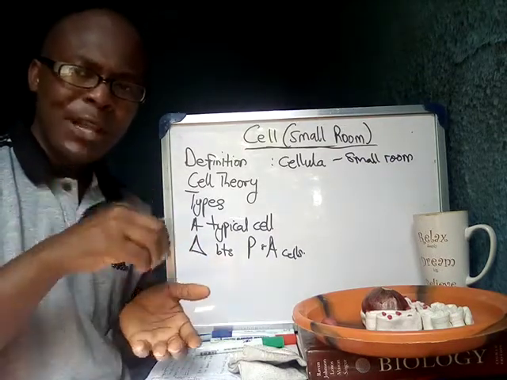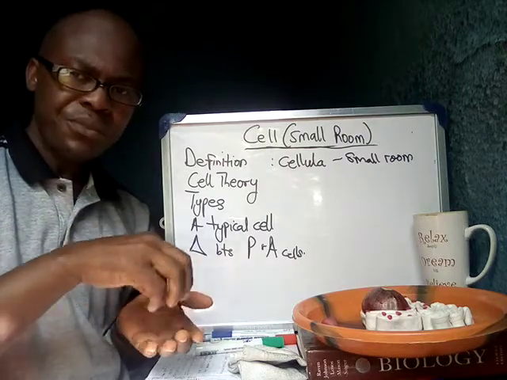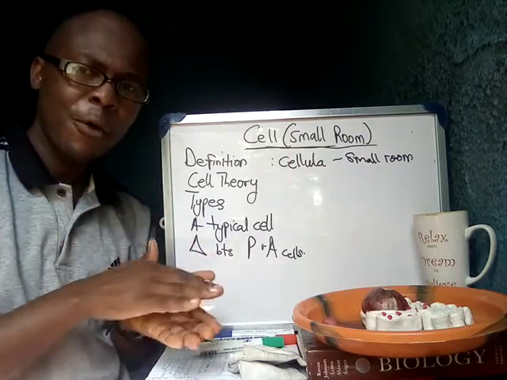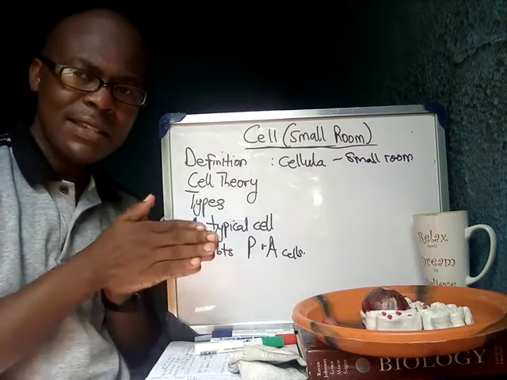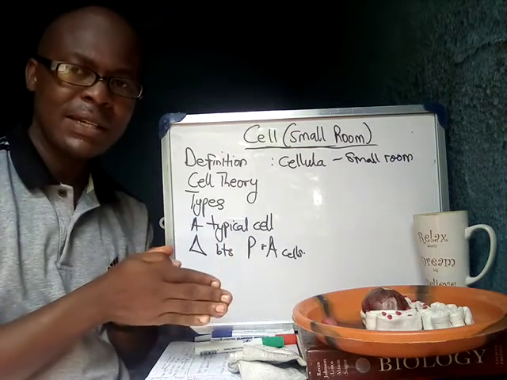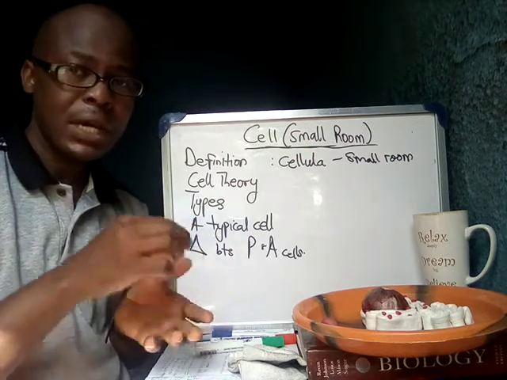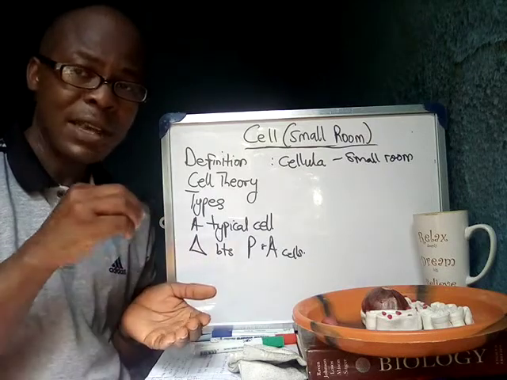So the smallest or simplest form of a living thing that can exist independently and carry out life functions is what we refer to as a cell.